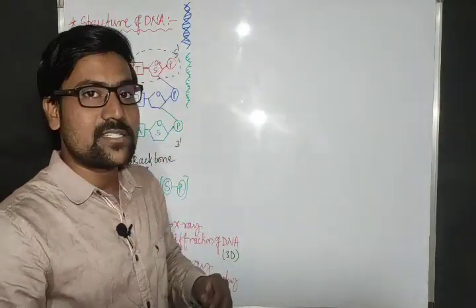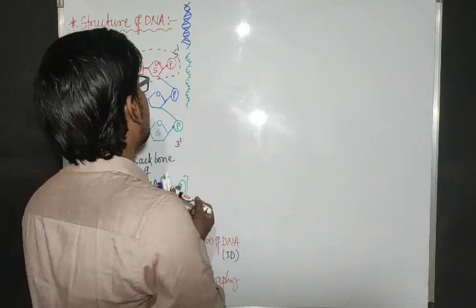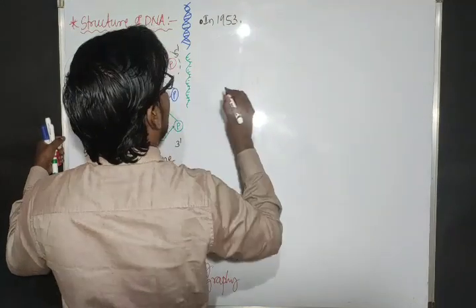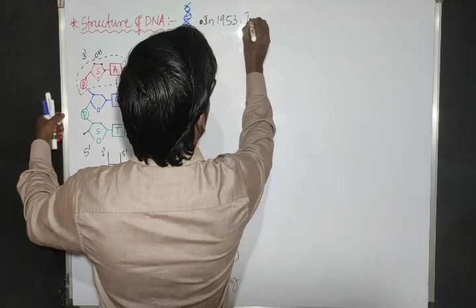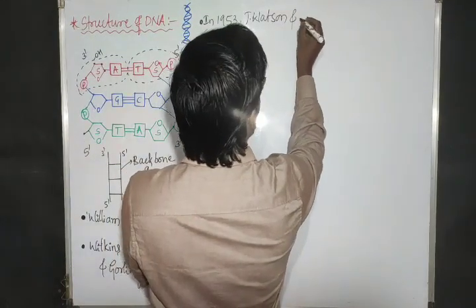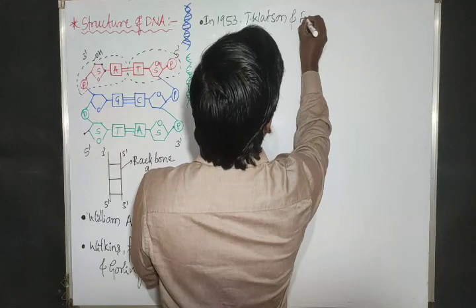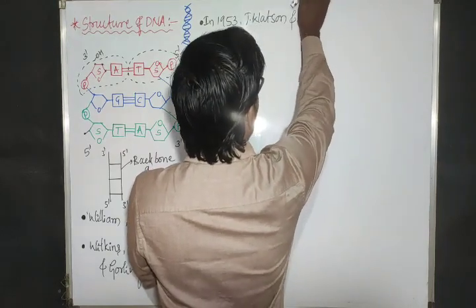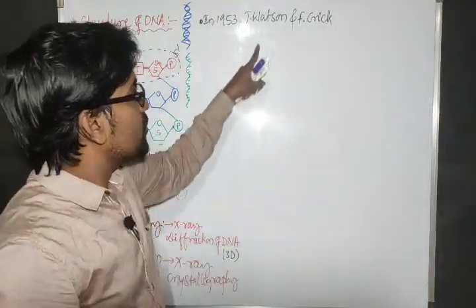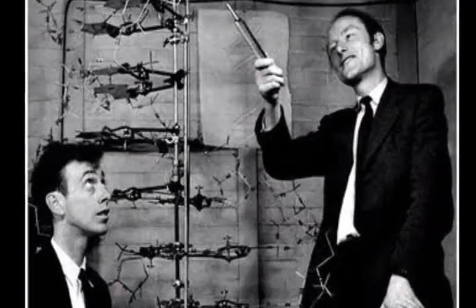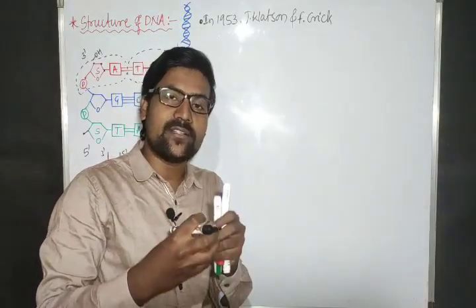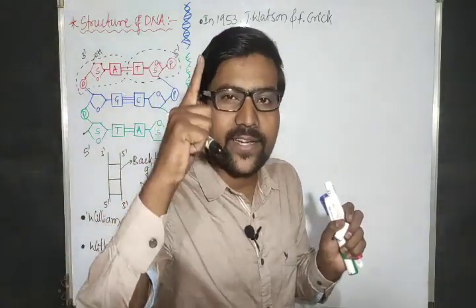But after these scientists, in the year 1953, two major scientists, James Watson and Francis Crick, together elucidated the structure of DNA.